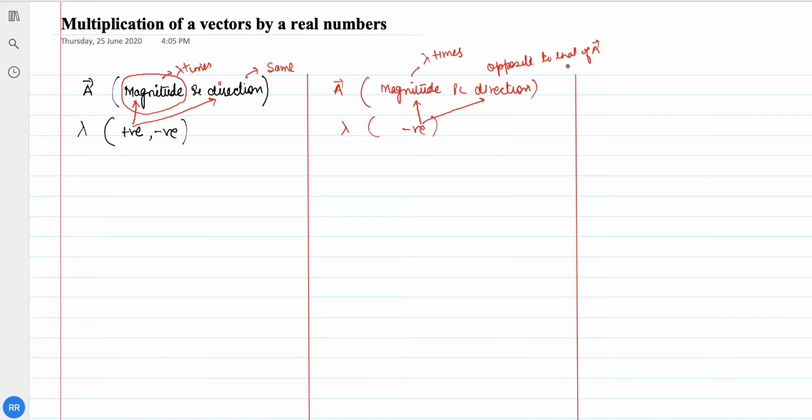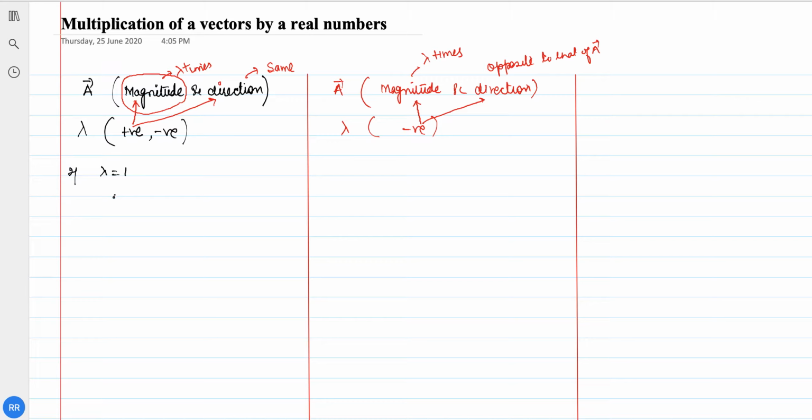We will study it now with the help of a picture. For example, if lambda is equal to 1, what does this mean? The magnitude will remain the same.